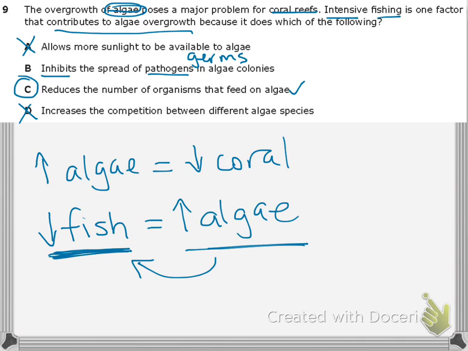So our best answer choice right now sounds like it's C, and that actually is the correct choice. If I have fewer fish, then I will have fewer organisms that are eating the algae, so I'm going to have more algae, which is creating a problem with my coral reef, and C is the correct answer.